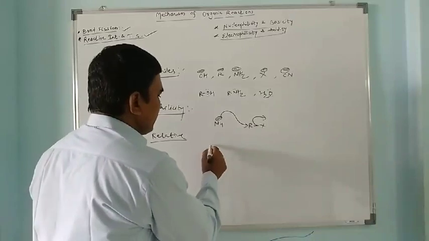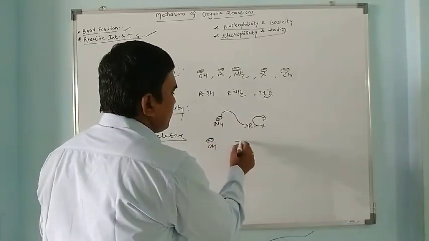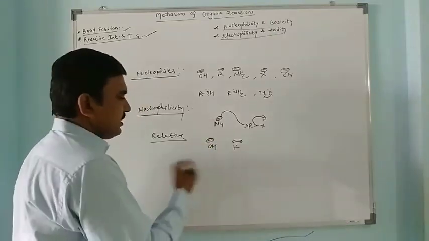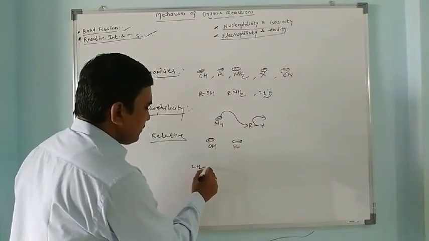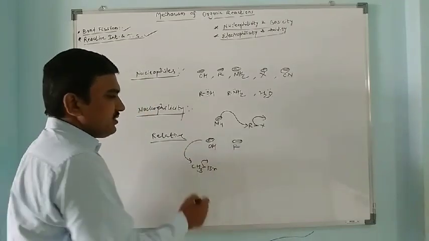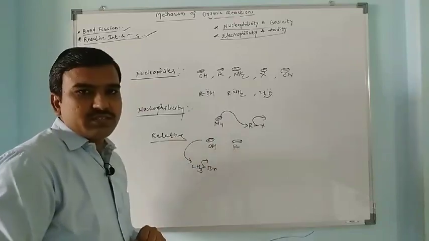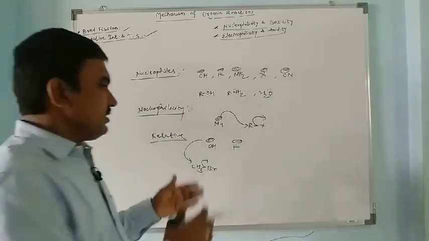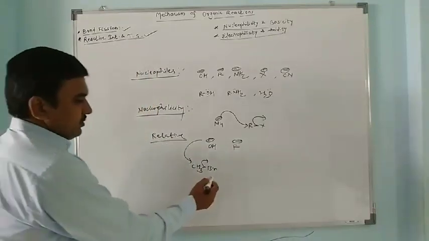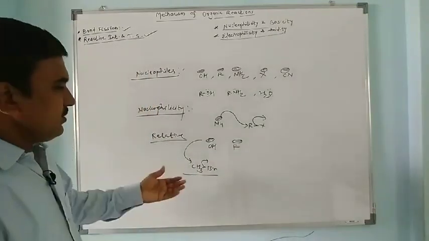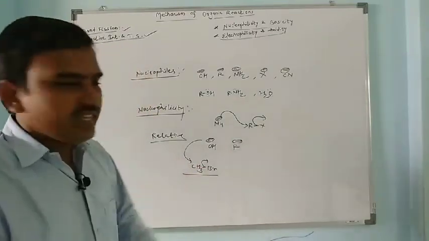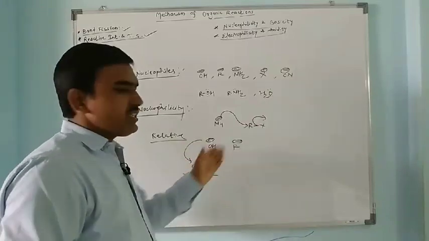For example, we can compare the OH minus ion with the F minus ion. How can we compare them? When we have an electrophilic reagent such as CH3Br, we see how fast the OH minus ion attacks here and Br departs, as compared to F minus. So we can compare the nucleophilicity of one with the other. We can also compare when it reacts with methanol, how fast it displaces Br, and when it reacts with NaOH, how fast it reacts.